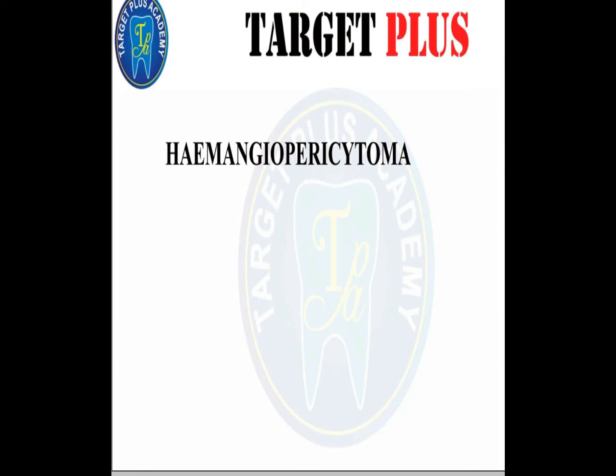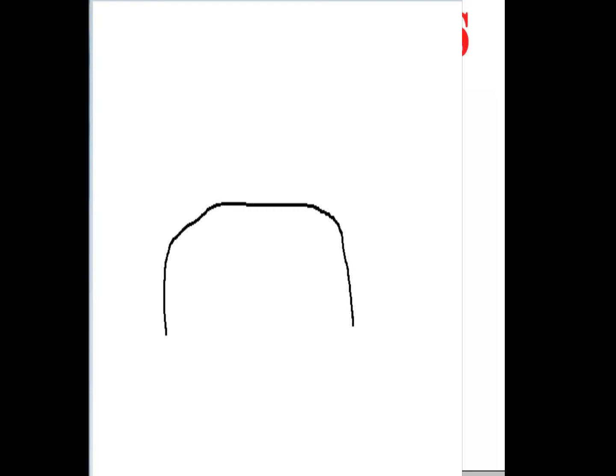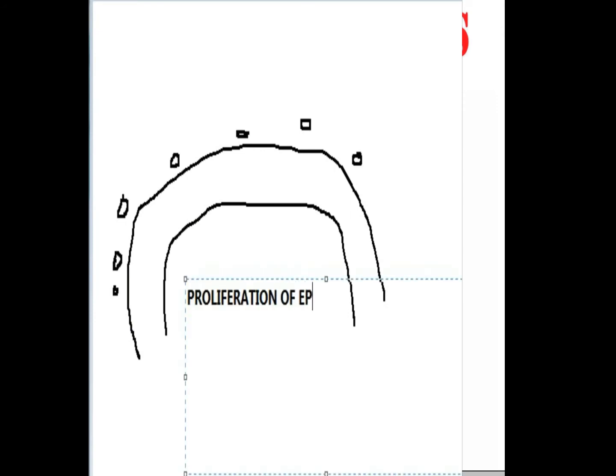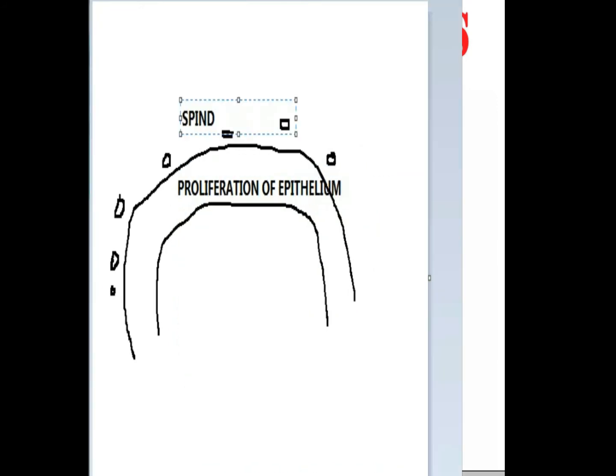So clinical features: there is no sex predilection, with age ranging from birth to old age. Site: it can occur at any site in the oral cavity. It is usually painless. And radiographically, it is a destructive lesion showing radiolucent irregular destruction. Laboratory diagnosis is important. The tumor cells may appear large or small, round or spindle-shaped, and show a tendency for concentric clearing around the capillaries. Management is by surgical excision. So this was all about the vascular tumors.